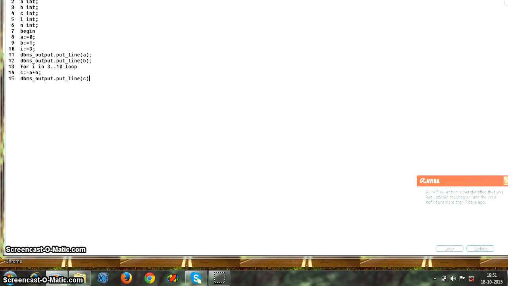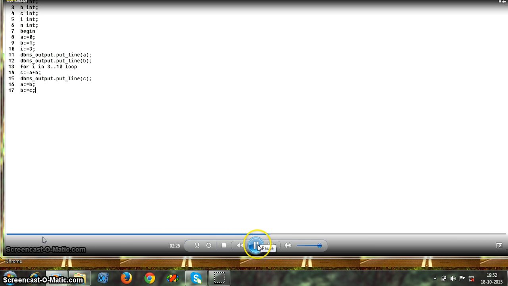Now assign the values a equal to b, b equal to c in the loop in the program, using the slash symbol. Now we see the output like this.